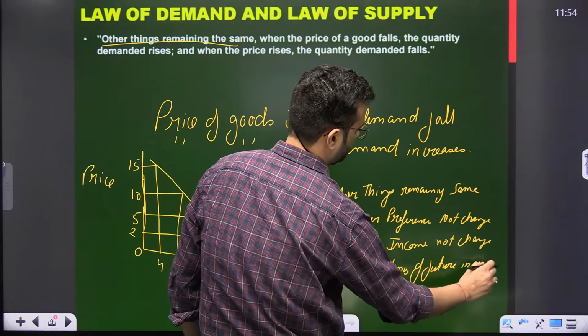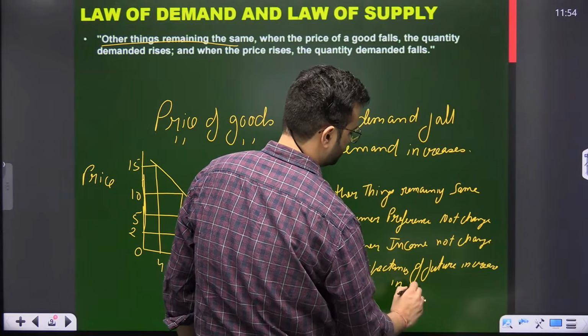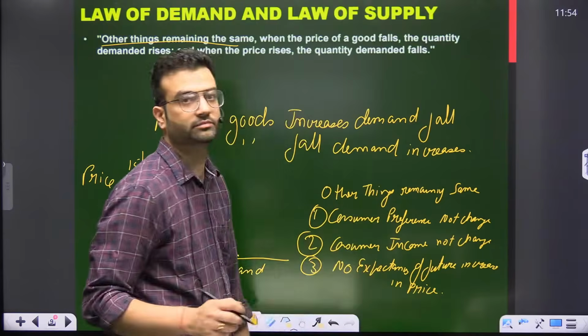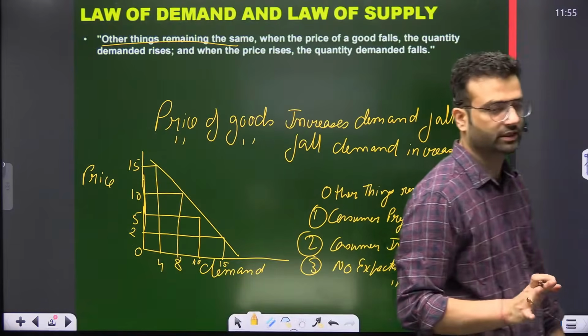This is other things remaining the same.